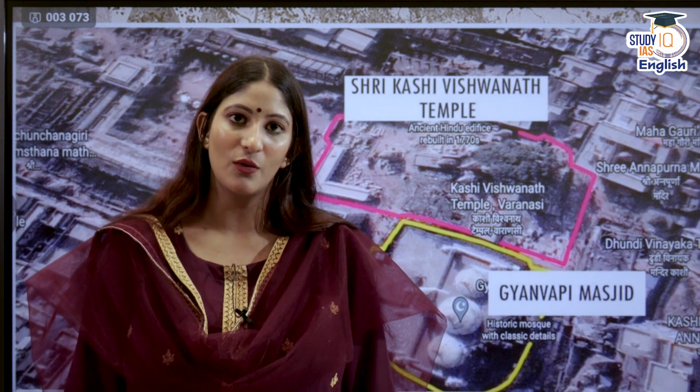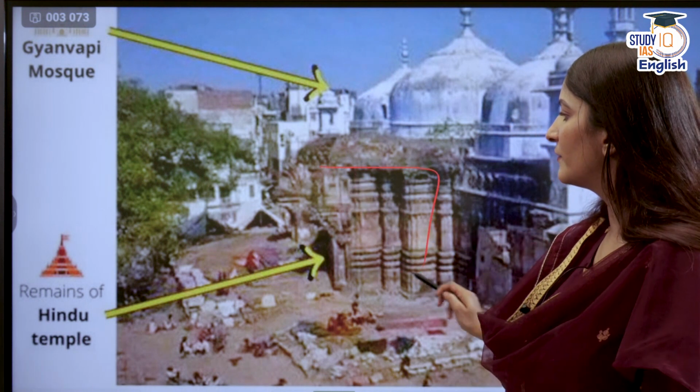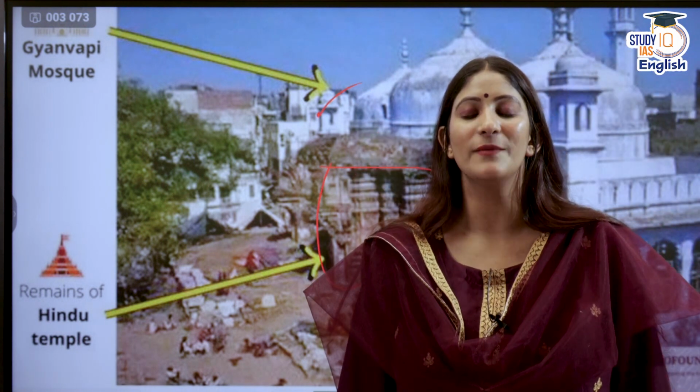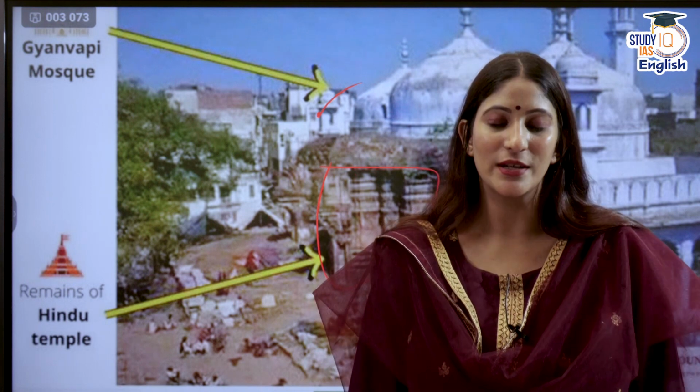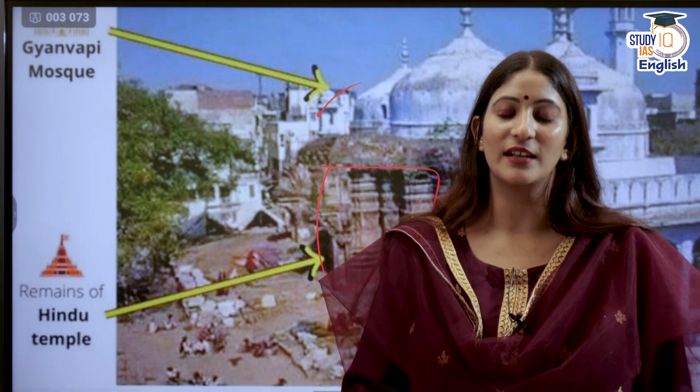It was done so on the orders of the Mughal Emperor Aurangzeb. And the Mughal Emperor Aurangzeb demolished a Hindu temple, and on the ruins of it, we find the Gyanvapi Mosque. There are two mosques actually that are built on the ruins of the Hindu temple, the Kashi Vishwanath, and one is by Razia Sultana. The more famous one is the Gyanvapi one. Gyanvapi Mosque gets its name due to the presence of a well or the Gyanvapi, and hence it is known as the Gyanvapi Mosque.